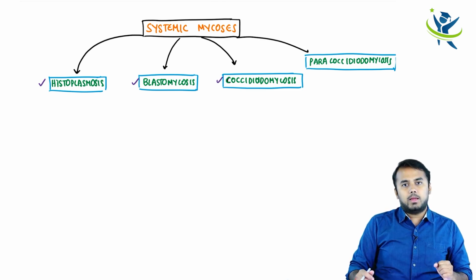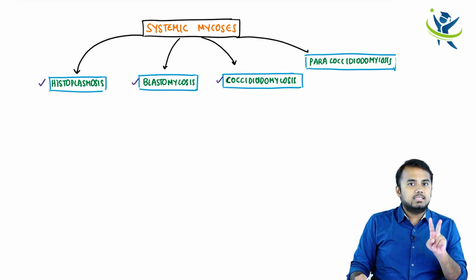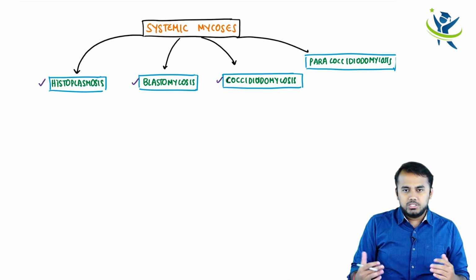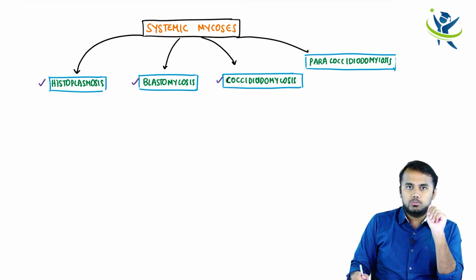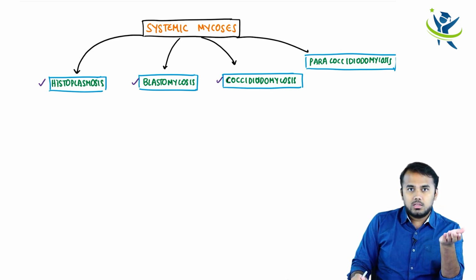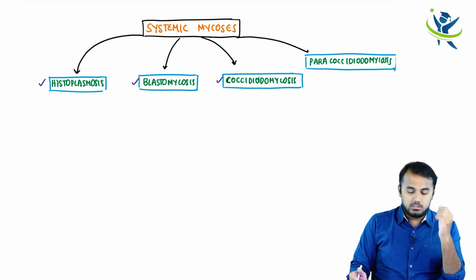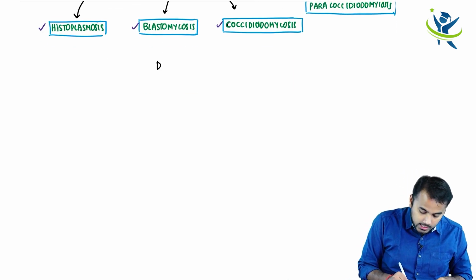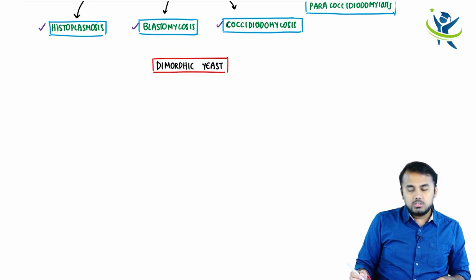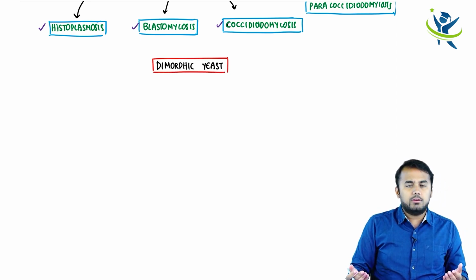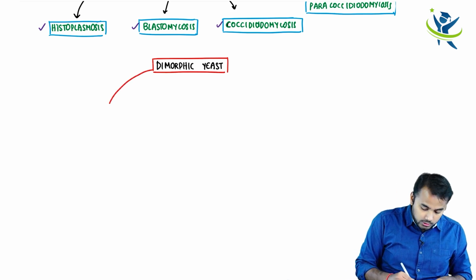Now, all these systemic mycosis, they exist in 2 forms. There is an exception, but generally speaking, these systemic mycosis exist in 2 forms. If the yeast, the fungi, exists in 2 forms, you call it a dimorphic yeast or a dimorphic fungi. When I say dimorphic yeast, it means a yeast which exists in 2 different forms. So what are those 2 different forms?